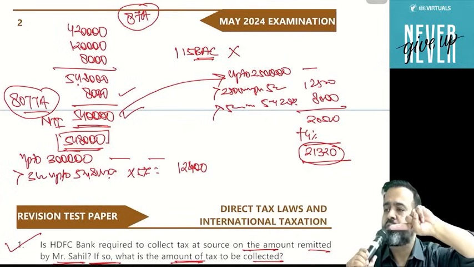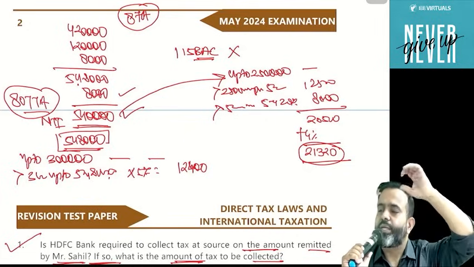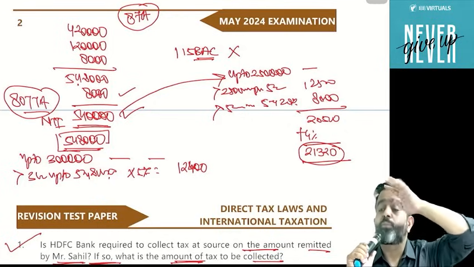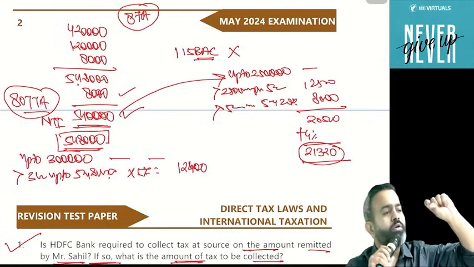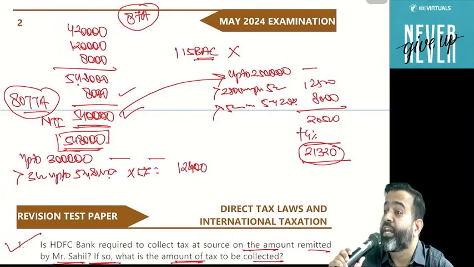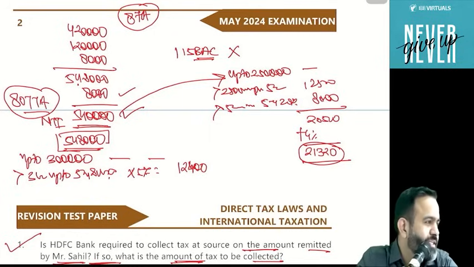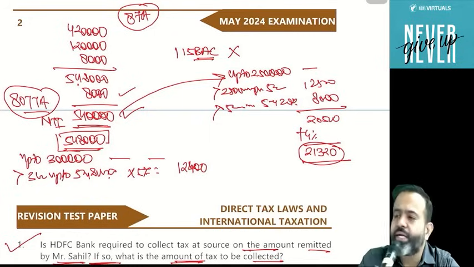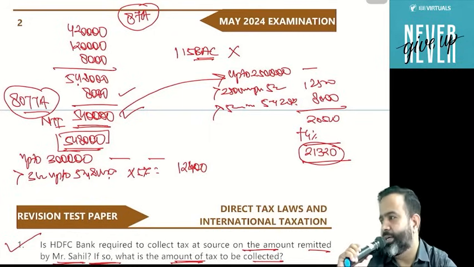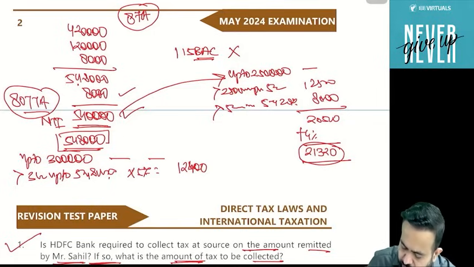But under section 115BAC, this rebate is changed. And this rebate is applicable if your total income is up to 7 lakh and the rebate amount is 25,000. But guys, this rebate is applicable only for a resident individual. And here this person is not a resident individual. Here this person is a non-resident. So that rebate is not applicable.